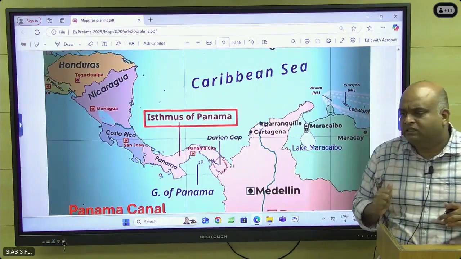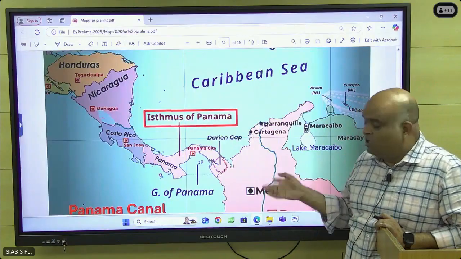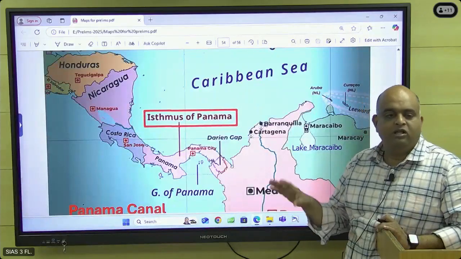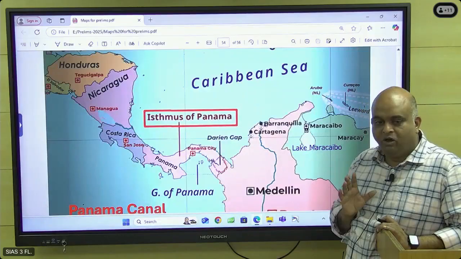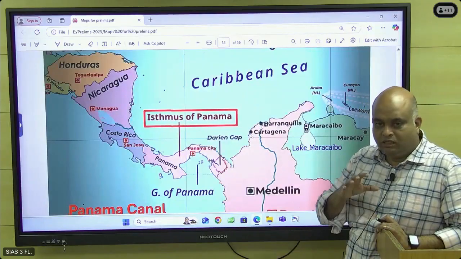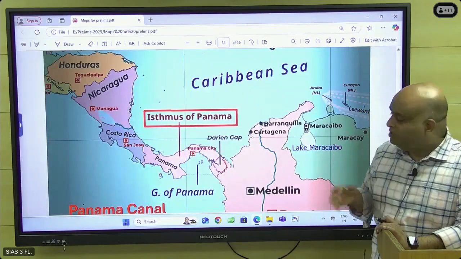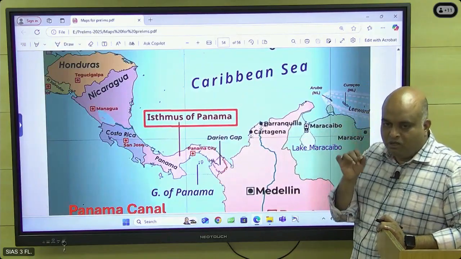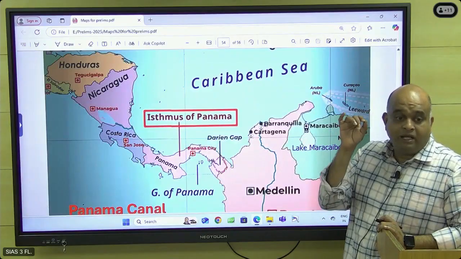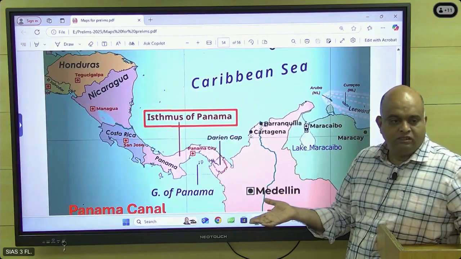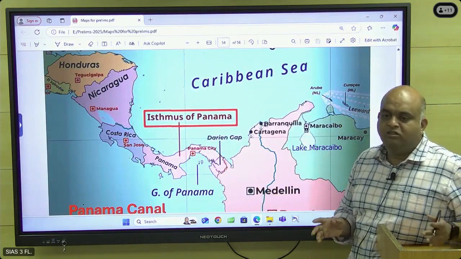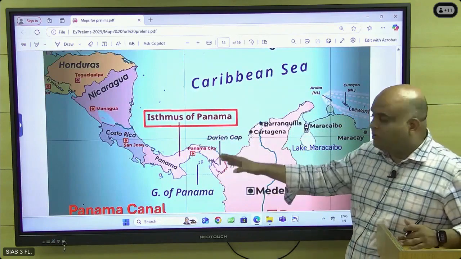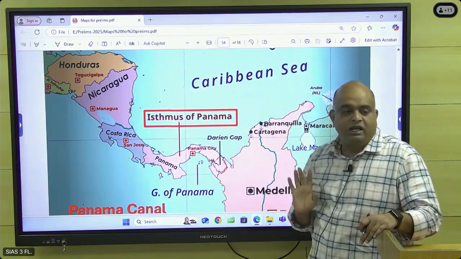Why these areas are unstable? Because US wanted to control this territory. It is creating problem. When legitimate government is there, they will pump money to the opposition side and then make the government unstable, so that the entire area will be under US control. This is what US is doing. They wanted the Panama Canal. To control the Panama Canal, they were controlling the Panama Canal zone, the area on both the sides. And to control the Panama Canal zone, they are controlling Panama. To control Panama, they are involving in all other countries' politics. Entirely, they are trying to control the entire region.